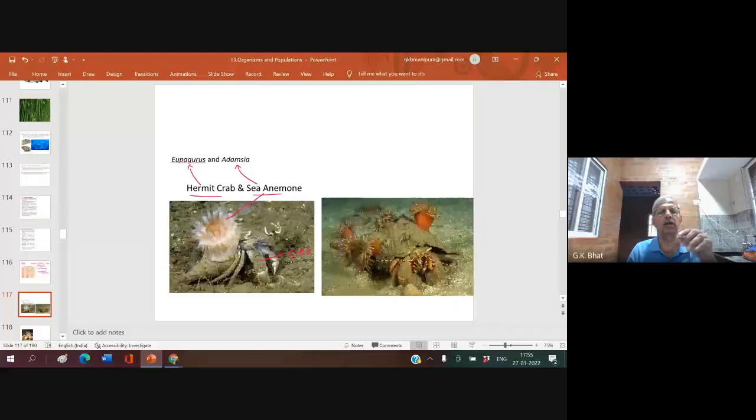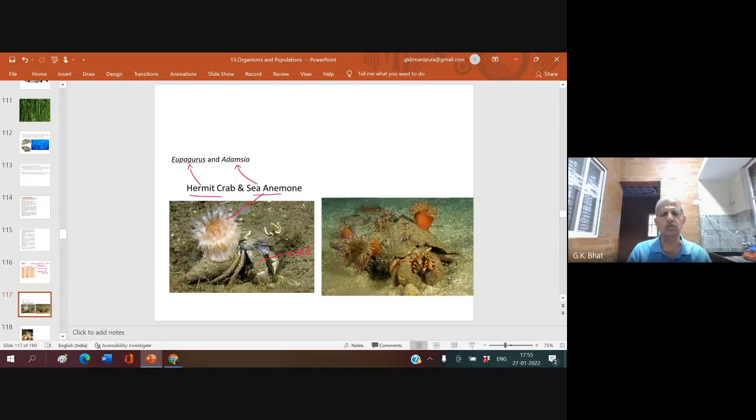Even if the hermit crab thinks about living on its own, or the sea anemone wishes to live on its own, they can. They are going to survive. But they make it a point to remain together. I collected these specimens in the sea when I went for a biological tour.